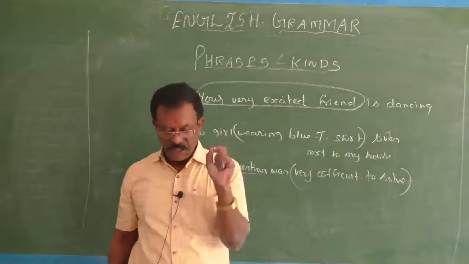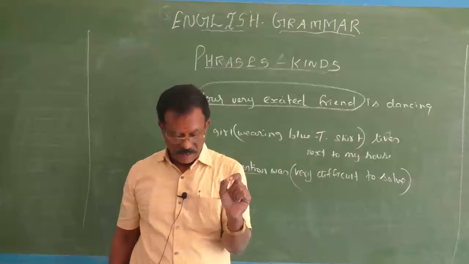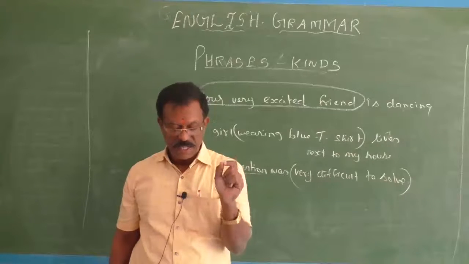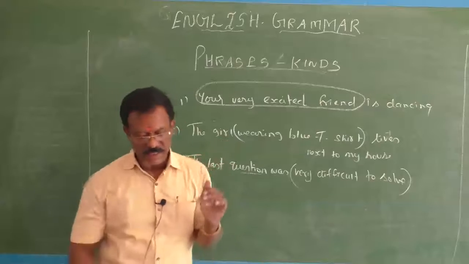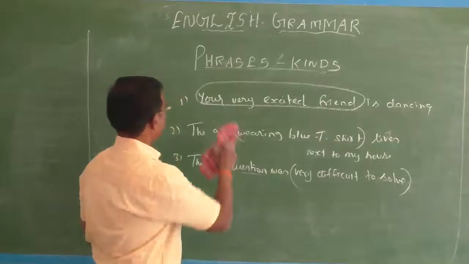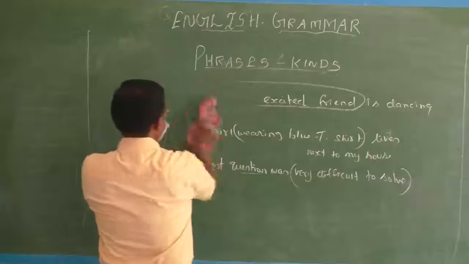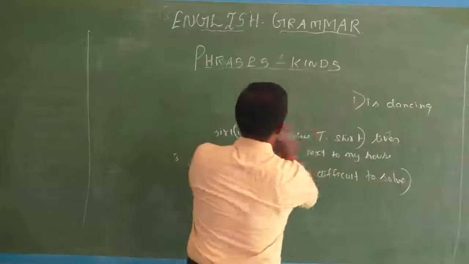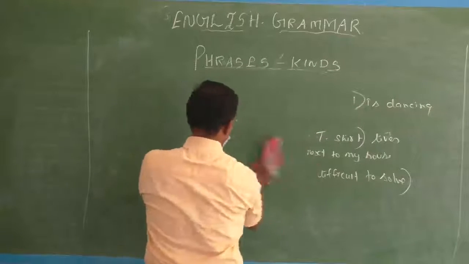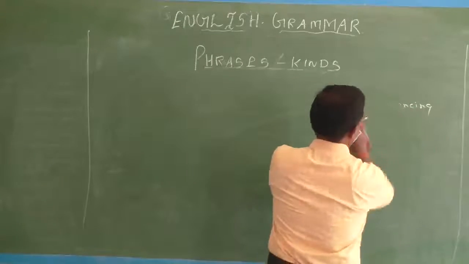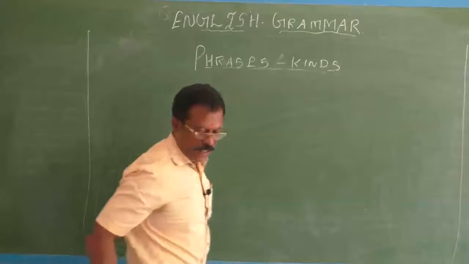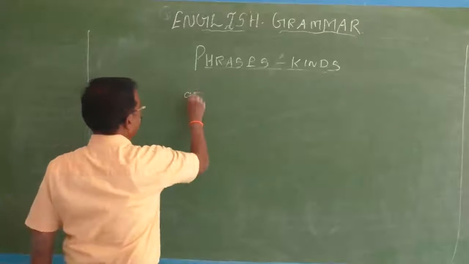So when an adjective phrase does not have an adjective in it, we generally call it an adjectival phrase. Maybe surprising to you, children, but that's a fact. You should know the difference, adjective phrase and adjectival phrase.